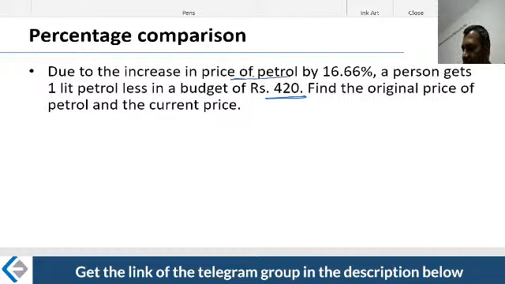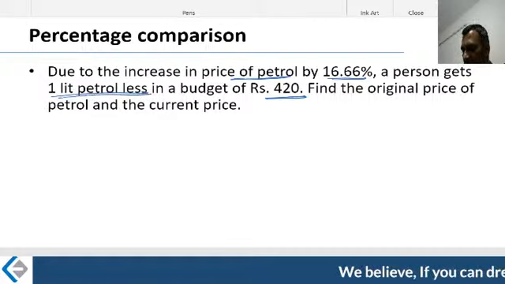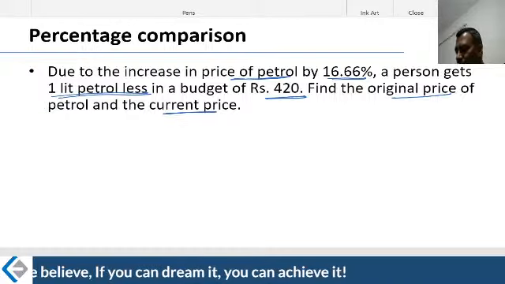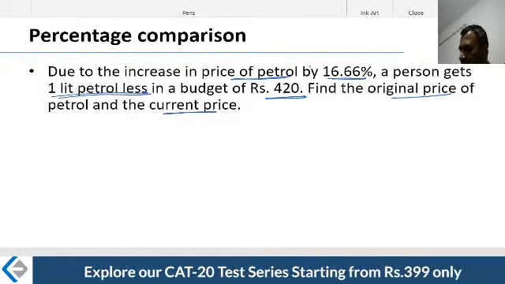The petrol price increased. Therefore, naturally, he will be buying less. How much less? 1 liter of petrol less. He's saying to find the original price and also the current price. The original price means the initial price, that was less. The current price is more because it has increased by 16.66%.